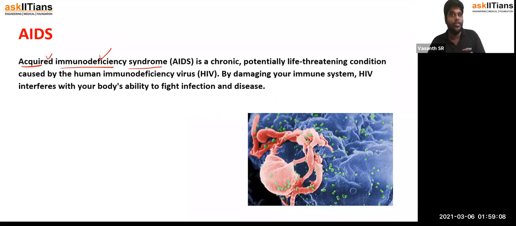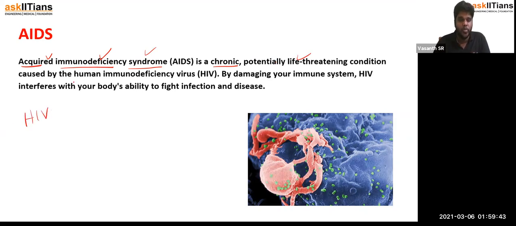By creating immunodeficiency, it paves way for several diseases. So that's why it is called syndrome. It is not going to give you one problem, it is going to give you a bunch of problems. And it is not an acute disease. It is a chronic disease, which means it's going to last for a very long time. And when the defense system in our body is totally destroyed, it will be a life-threatening condition. So this is caused by HIV.